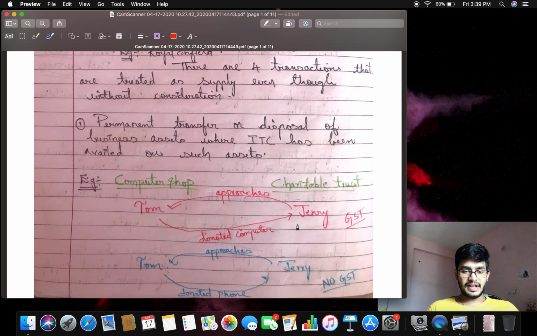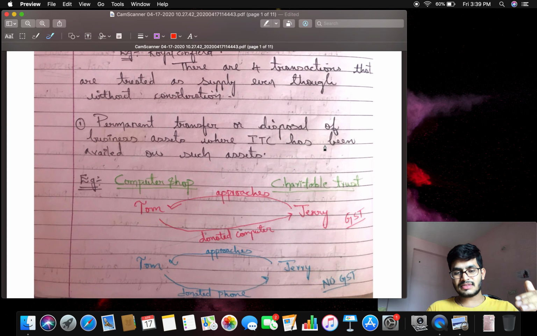Why? Because of permanent transfer or disposal of business assets. For Tom, what is the business of Tom? Trading of computers. So if he transfers any business assets where ITC has been availed, what does this mean?